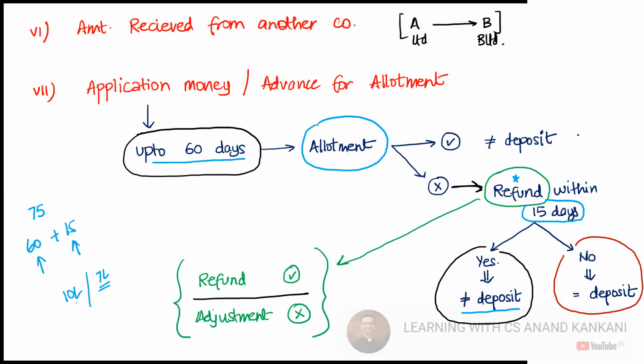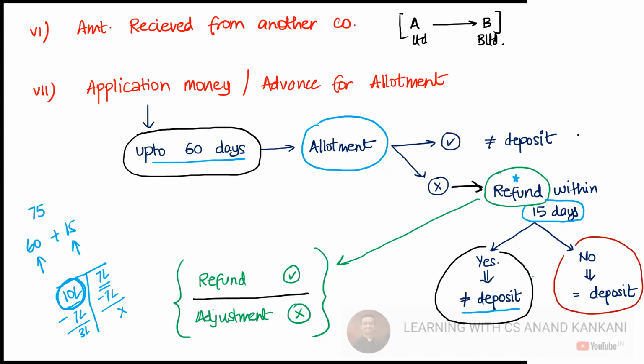And on the other hand, 10 lakh rupees you have already given to me towards the share application money. Now in 60 days, I have not allotted these shares to you. So can I say, okay, I will do a contra adjustment where I will deduct 7 lakh from the amount that I have to receive from you on account of the sale, and the balance 3 lakh rupees I will refund to you? The answer is no. I'll have to refund the entire 10 lakh rupees to you. So this has been clearly mentioned in the rule.